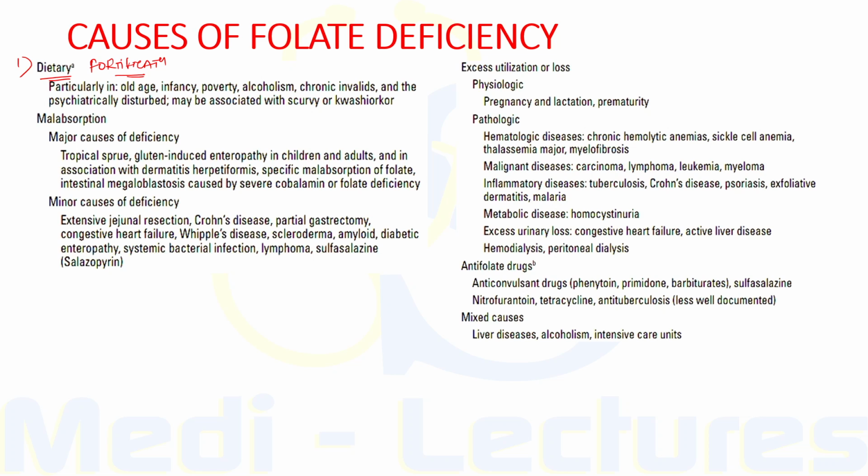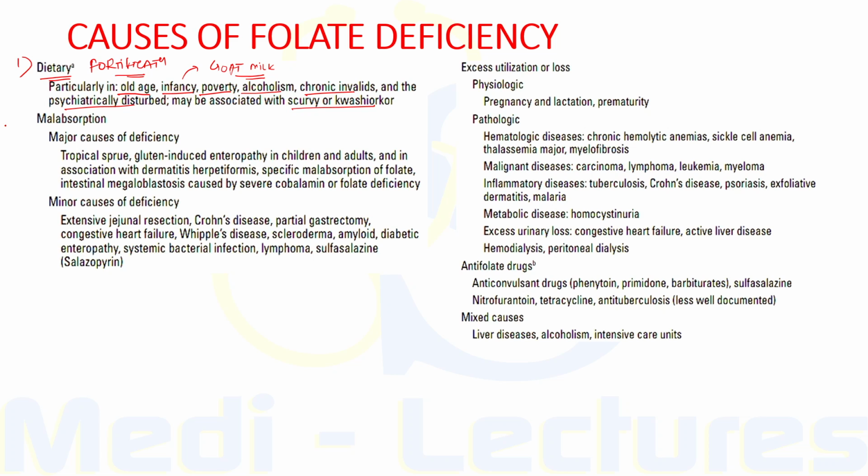But still this deficiency can occur in old age and infancy, especially in infants who solely feed on goat's milk, as goat's milk has low folate content. Also in poverty, alcoholism, chronic invalids, psychiatrically disturbed patients, and it may also be associated with scurvy or kwashiorkor.